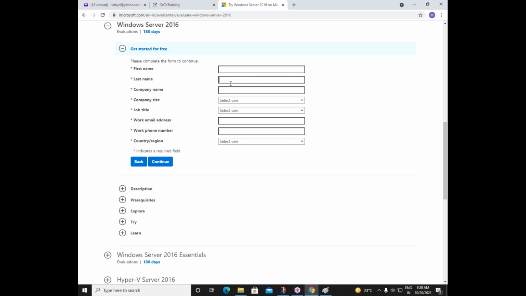I'm not entering any details here because I've already downloaded the image. But here you just enter any name, your name, any XYZ company name, the address and email address and all those things, and just click on continue.